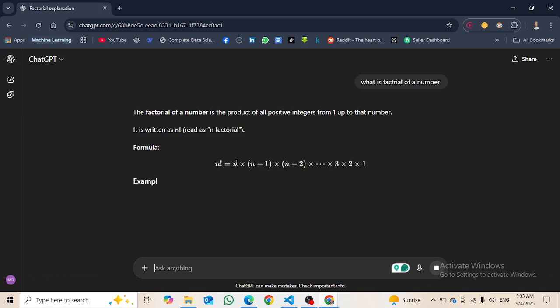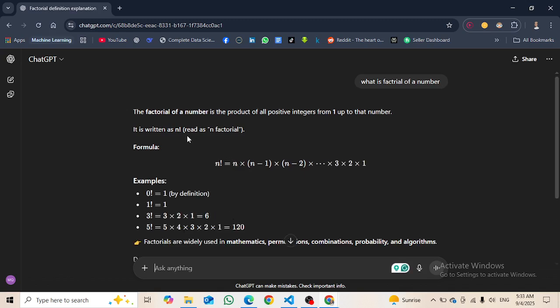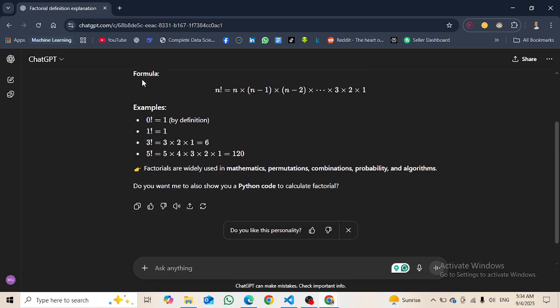First of all we have to understand the problem, as I have already told you. So the factorial of a number is the product of all positive integers from 1 up to the number. It is written as n, read as n factorial. Its formula is n exclamation mark equals n multiply n minus 1 multiply n minus 2, n minus 3, and so on.